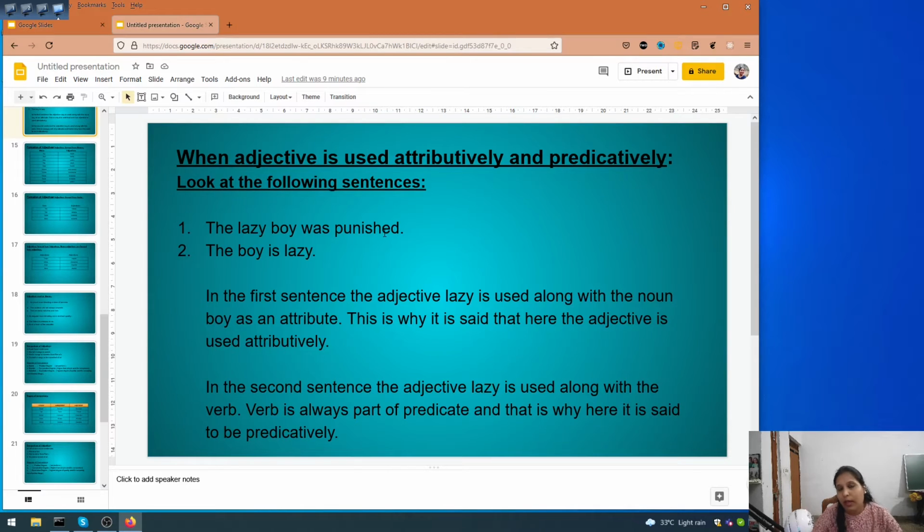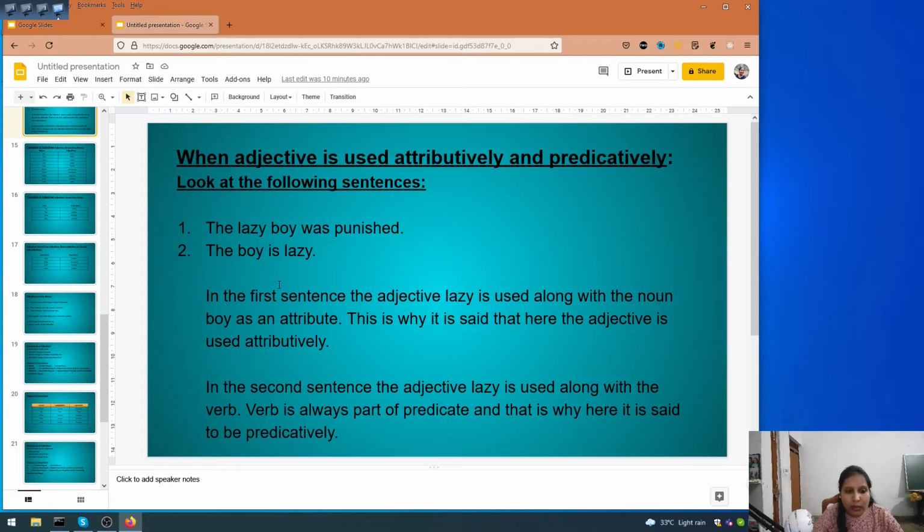Now, as we read in our sentences class, we can divide a sentence into 2 parts, that is subject and predicate. So here this sentence can be divided into 2 parts. Yes, the lazy boy, it is the subject. So lazy is coming in the subject part of the sentence.